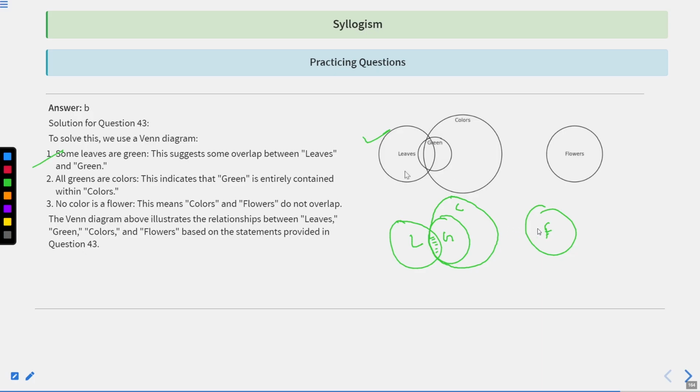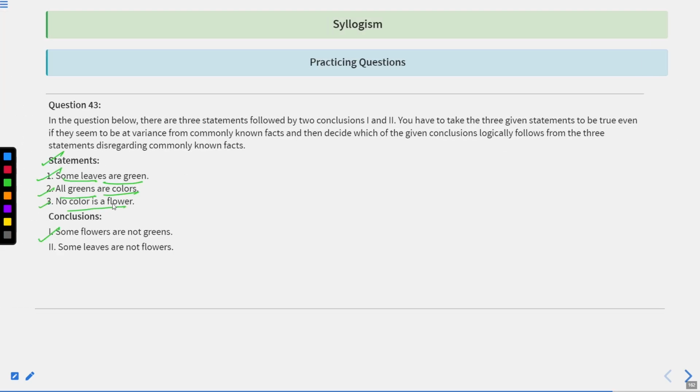Some flowers are not greens. Here the predicate is being put first, and then the statement is put forward. As we already discussed, if the predicate has been put first in the conclusion, we shall not take that into consideration, because there is no direct relation. Where you see that the conclusion starts with the predicate, you by yourself will neglect that particular point, because there is no direct inference that you can take into consideration.